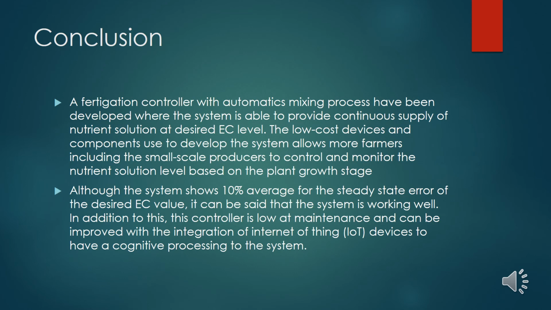In conclusion, a fertigation controller with automatic mixing process has been developed, where the system is able to provide a continuous supply of nutrient solution at the desired EC level. The low-cost devices and components used to develop the system allow more farmers, including small-scale producers, to control and monitor the nutrient solution based on the plant growth stage.